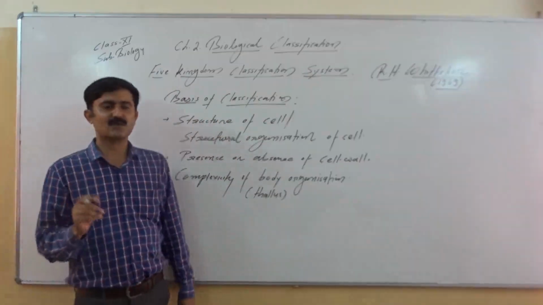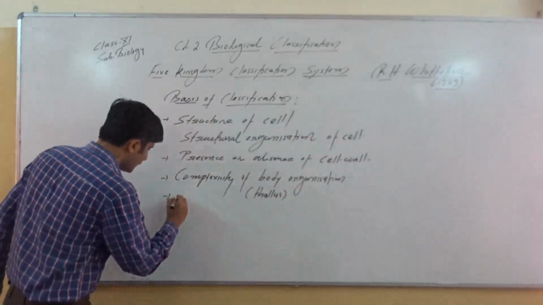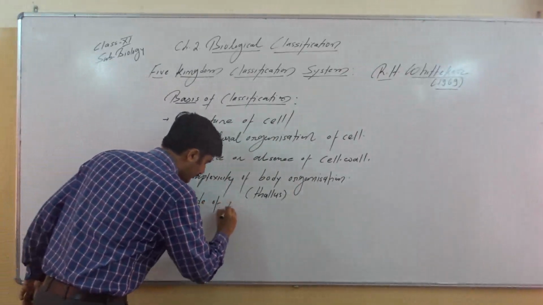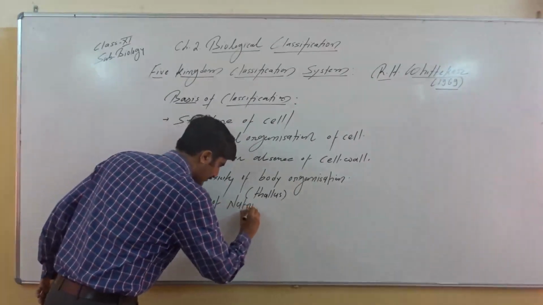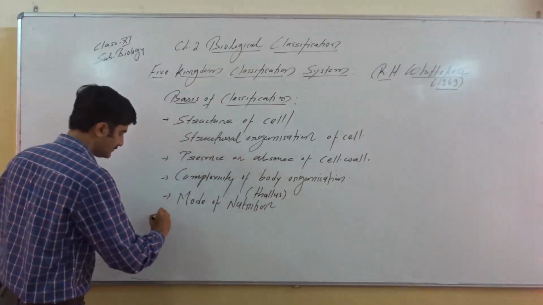How the thallus is organized is very important. Then mode of nutrition. The same basis was used by Carolus Linnaeus also.